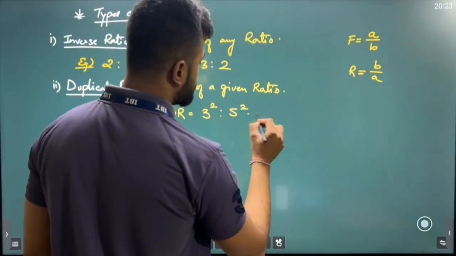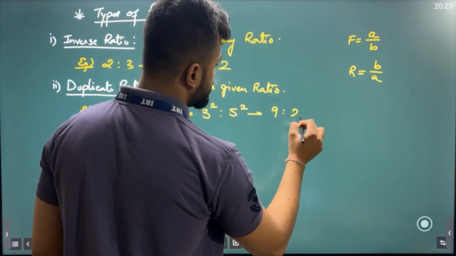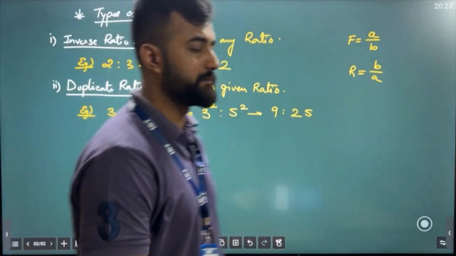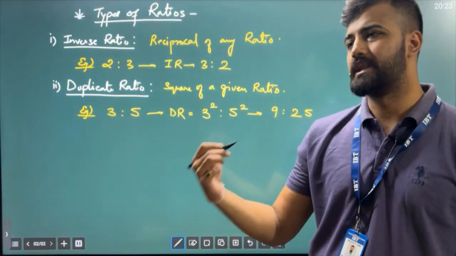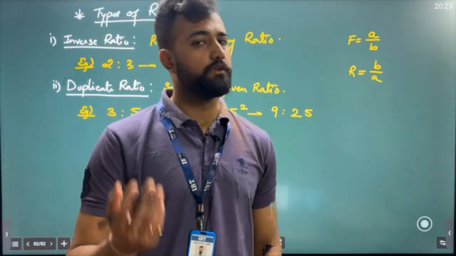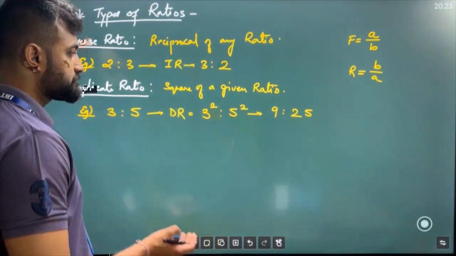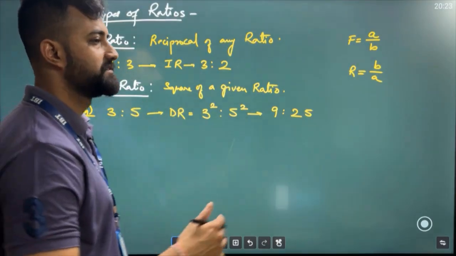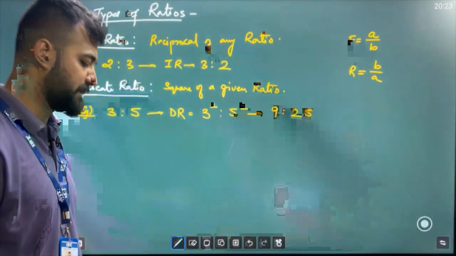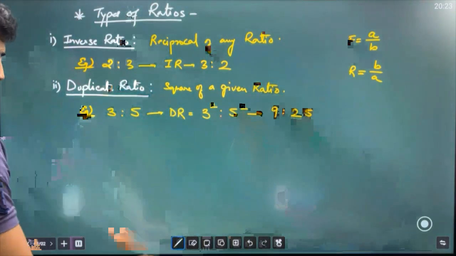So your answer would be 9:25. Clear? So if you see your previous year papers, you can take any exams, state exams, central exams and all, you'll be able to see that duplicate ratio questions have been asked like 1 or 2-3 times. Clear? Okay, chalo. Next one, sir.